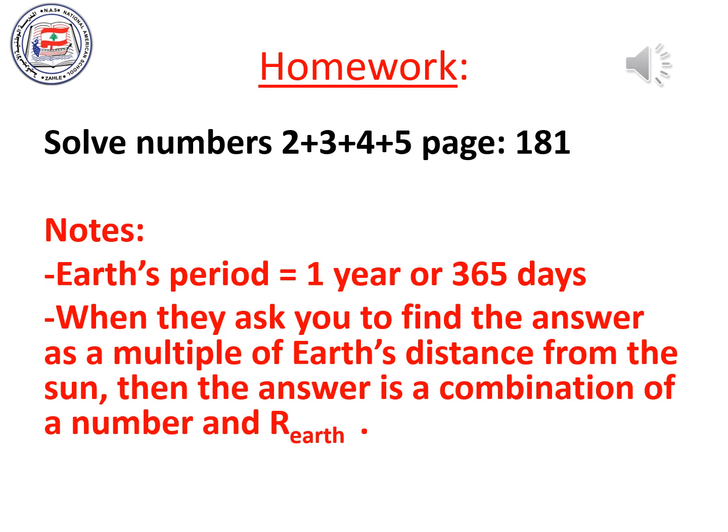Note, Earth's period is equal to 1 year or 365 days, of course, because this is how much time Earth takes to complete one revolution around the Sun. When they ask you to find the answer as a multiple of Earth's distance from the Sun, then the answer is a combination of a number and rE, which is Earth's distance from the Sun.